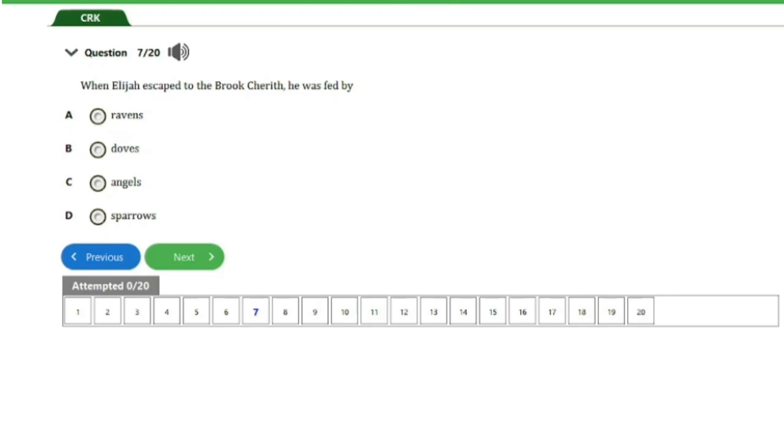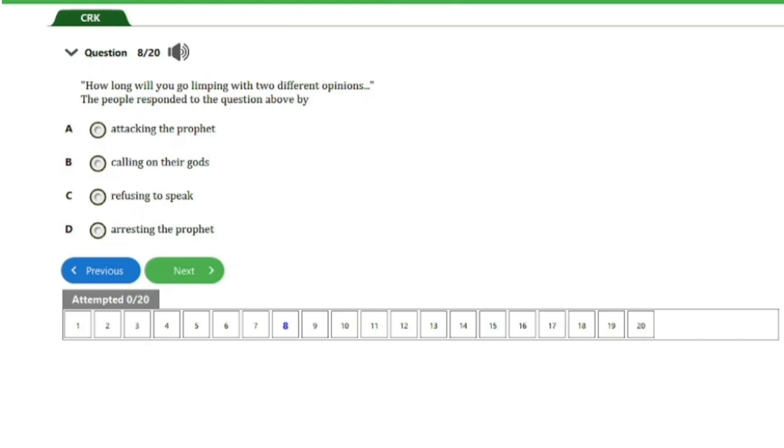We have here question number 7. When Elijah escaped to the brook Cherith, he was fed by A. ravens, B. doves, C. angels, D. sparrows. So guys, the answer to this question is option A, that's ravens, and that is for this question. So let's head on to the next question, guys.